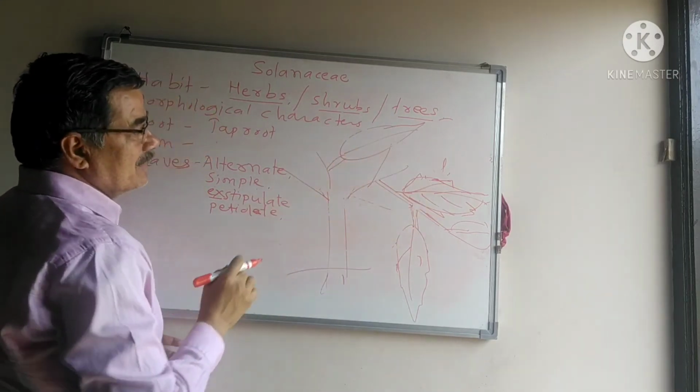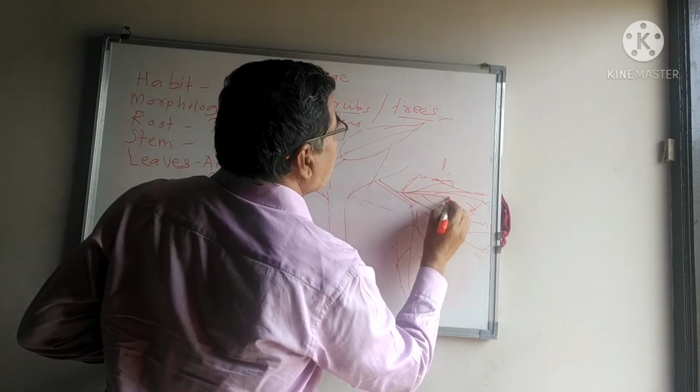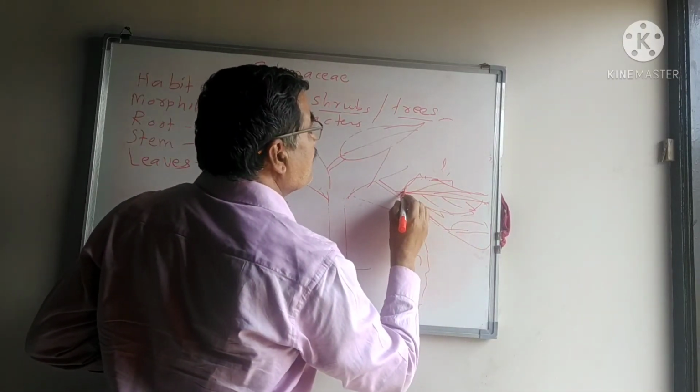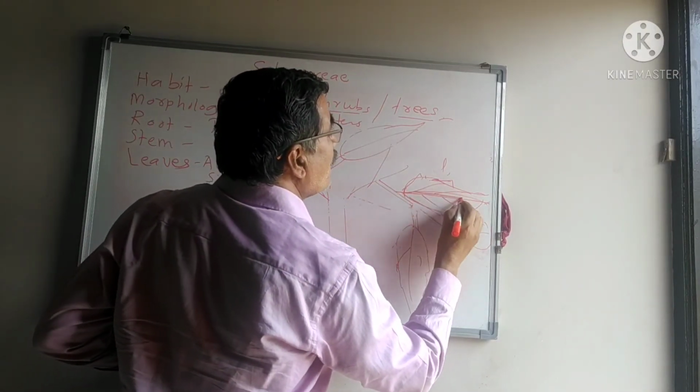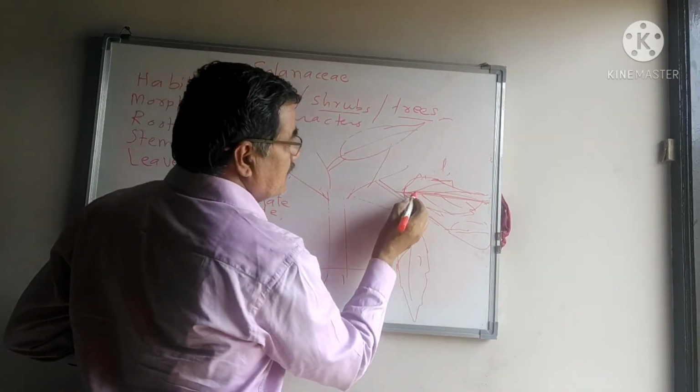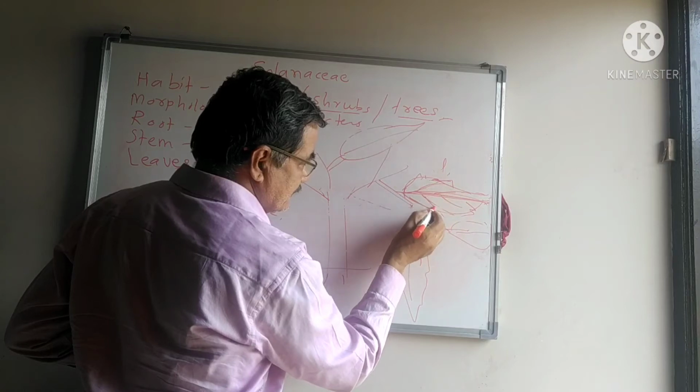Each and every leaf has the Phoenician pattern. From the base of the lamina of a leaf, a single prominent midrib runs up to the apex of the leaf. This midrib divides into side veins.